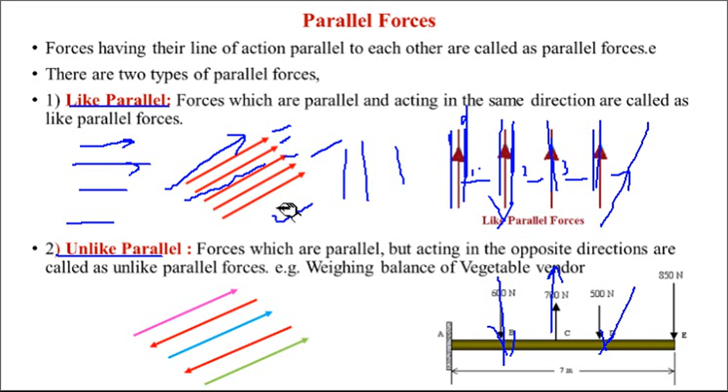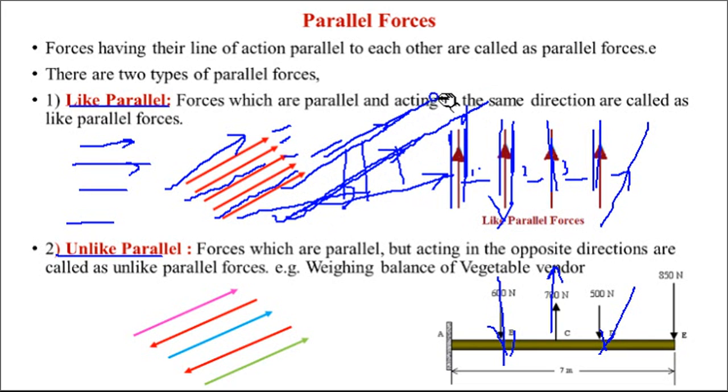But when the distance between them is changing, meaning this force is acting like this and the second one is acting like this, as they are moving forward, the distance between them keeps changing. It doesn't mean that they are parallel. It is not parallel. For parallel, they should maintain the distance between them. If the distance between these two forces is the same in the moment direction, at that particular time it is called a parallel force system.